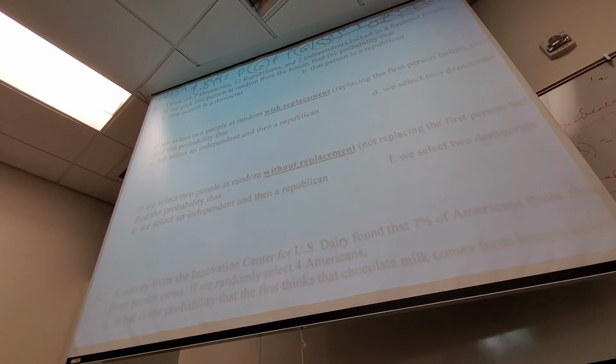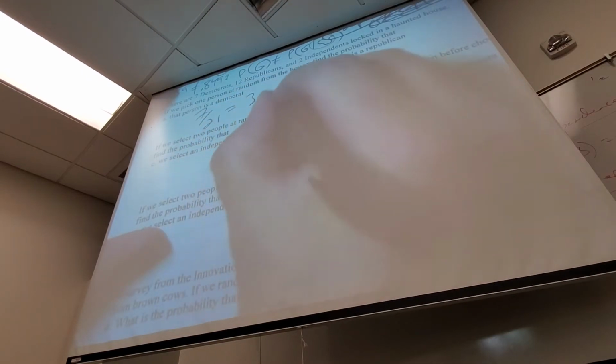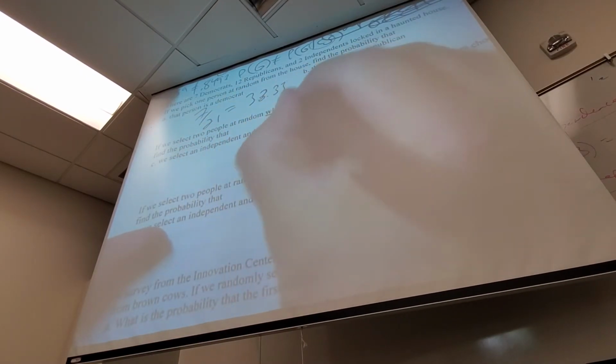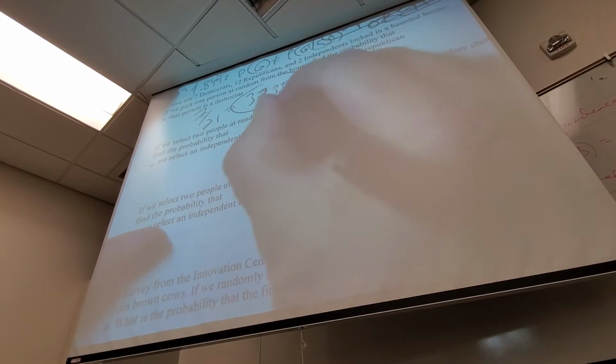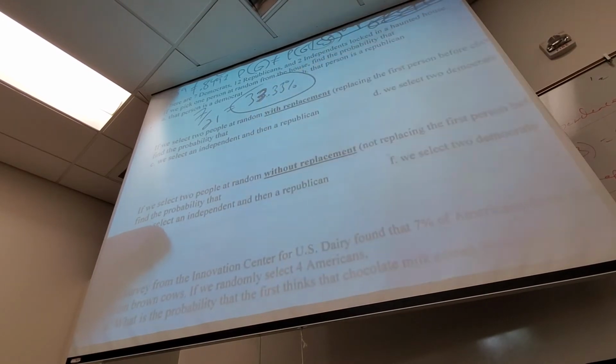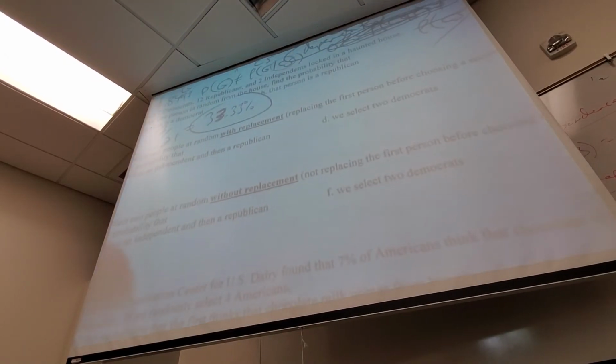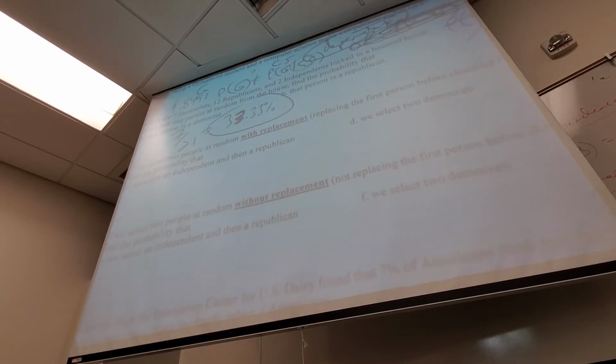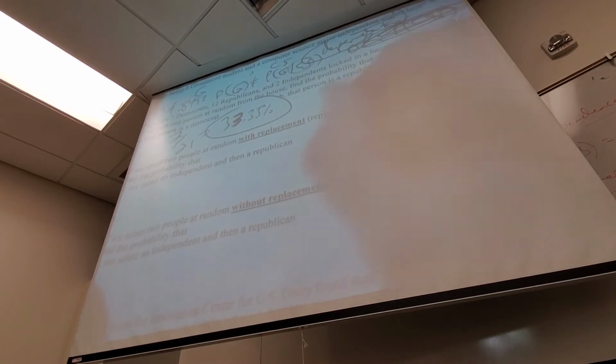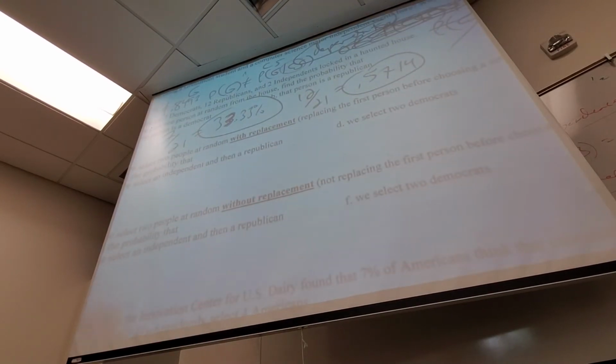What's the probability that that person I pick is a Democrat? 7 out of 21, which of course is a beautiful 1/3. So 33.33%. Probably that person is a Republican. 12 out of 21. Okay. All right, so those two I could do.